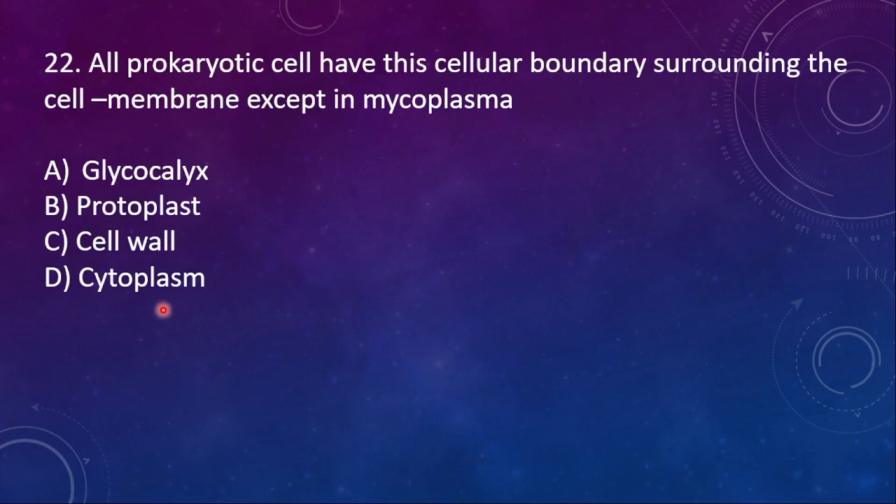22nd question. All prokaryotic cells have this cellular boundary surrounding the cell membrane except in mycoplasma. Option A, glycocalyx, option B, protoplast, option C, cell wall, option D, cytoplasm. So here the right option is answer C, that is cell wall. Cell wall is the cellular boundary surrounding the cell membrane. Mycoplasma won't have the cell wall.